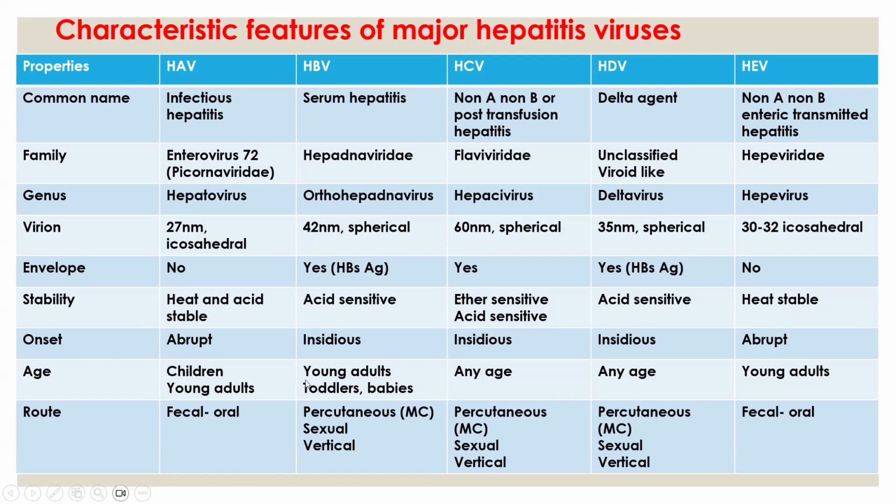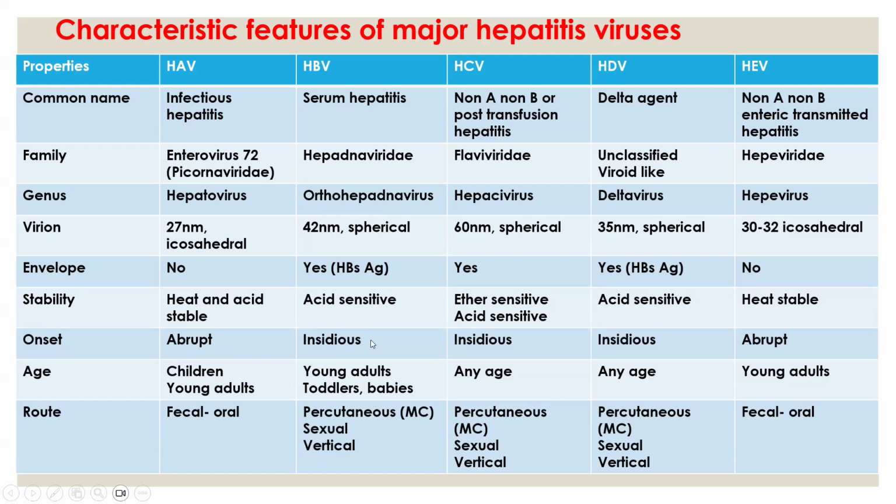And next, onset of the virus. So hepatitis A virus is abrupt. So what is meant by abrupt? Abrupt means it happens suddenly and unexpectedly. So hepatitis A virus comes suddenly and unexpectedly.